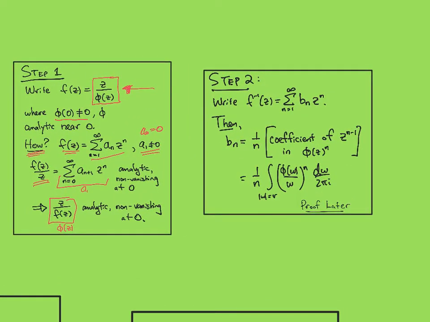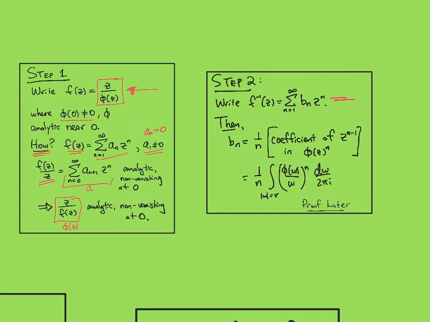This is really, maybe calling these steps is an exaggeration, but let's write out some notation for the coefficients of f inverse. Then the Lagrange inversion formula says that Bn is 1 over n times the coefficient of z to the n minus 1 in the power series for phi to the n.